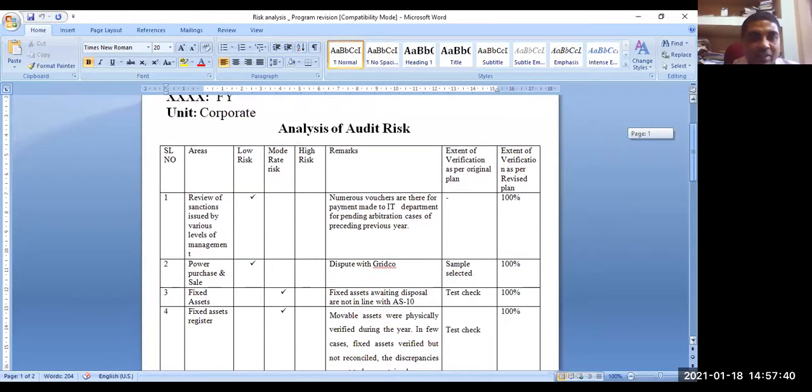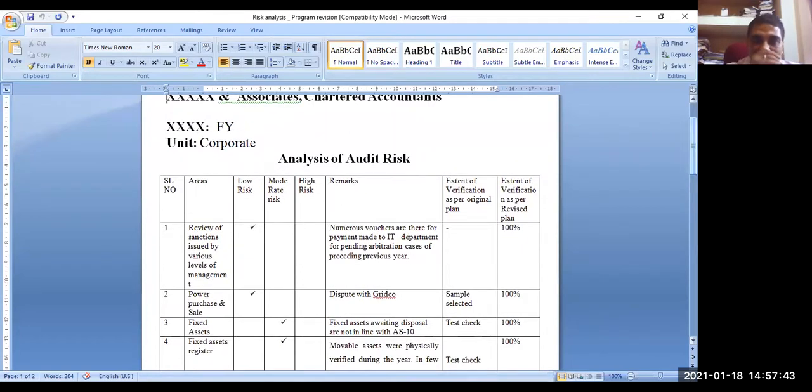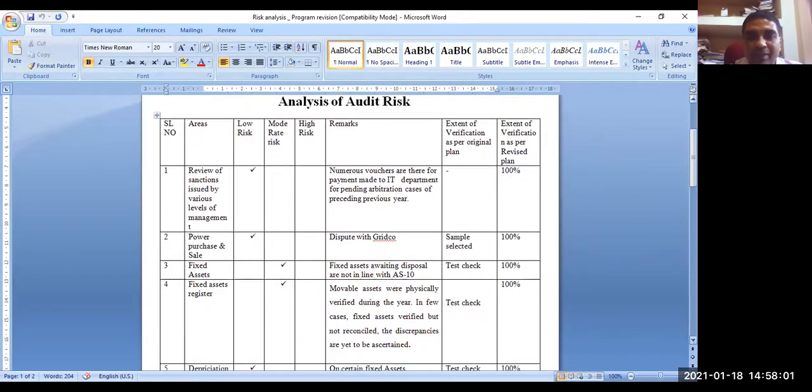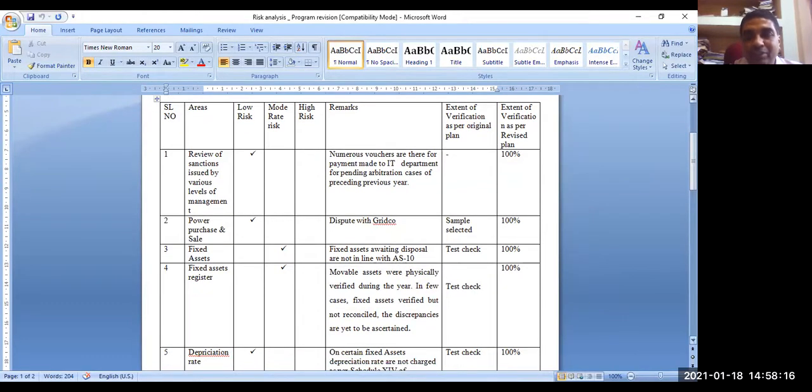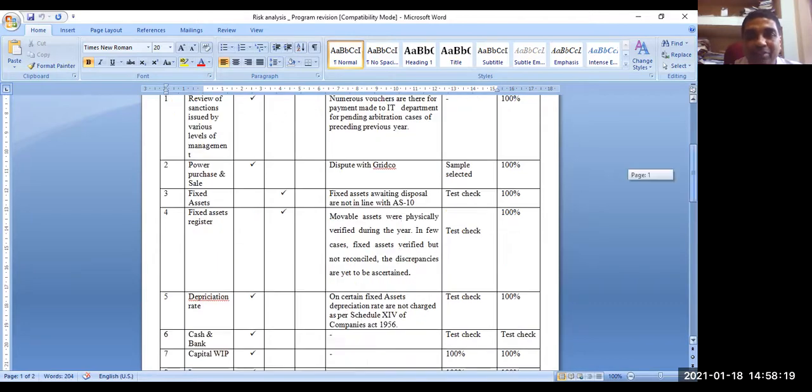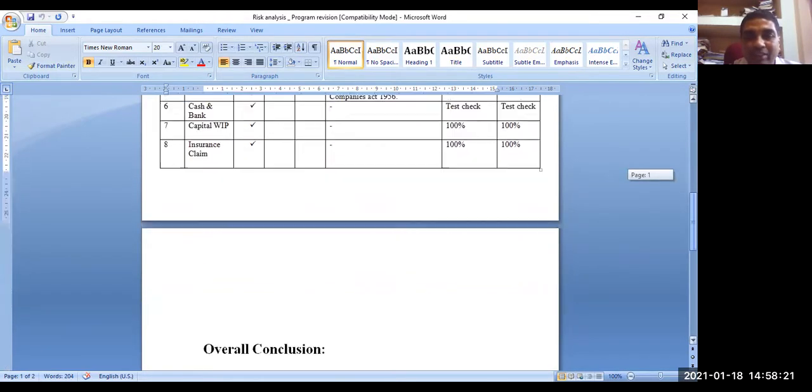You see what has happened on the basis of risk analysis, and then how plans are modified. Let us say a particular area was a lower risk area earlier, then some auditor made some observation and finally found that it is a risky area. So the audit procedure got revised. You see here it was sample testing, now 100% verification is to be done. This is how, on the basis of knowledge of the business and analysis of risk, plans may be revised.